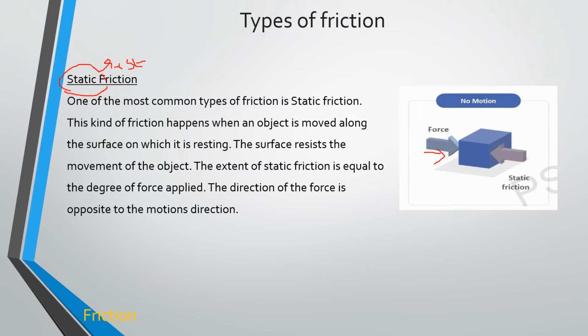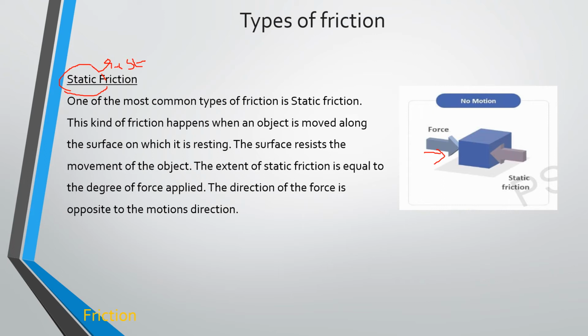That means there is no motion at all for the object, right? And even if you're considering a heavier mass, if it is not moving even when you apply a force, that kind of friction we call static friction. There is no motion at all when you give an applied force to the object.